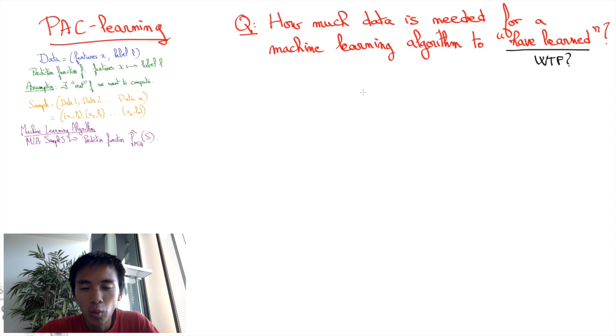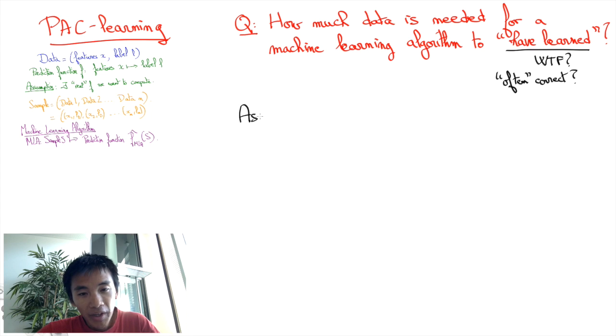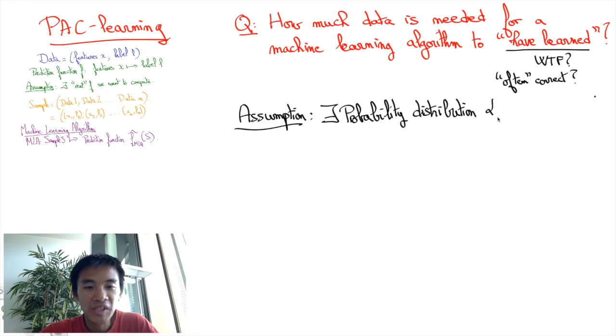Valiant argued that one might measure the knowledge of an algorithm by how often it is able to make the right prediction. However, we now have this notion of how often that we need to be more precise about. One way to formalize it is to assume that there is some probability distribution over the set of data. For instance, if you want to predict the title of a newspaper article from its main picture, you need to consider a probability distribution on newspaper articles in general.